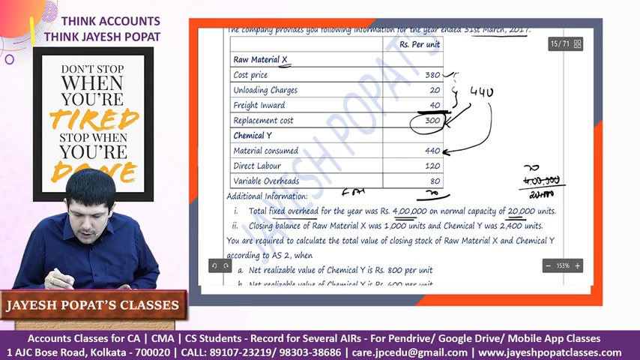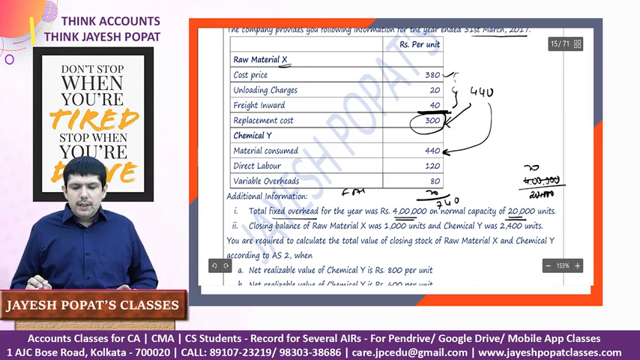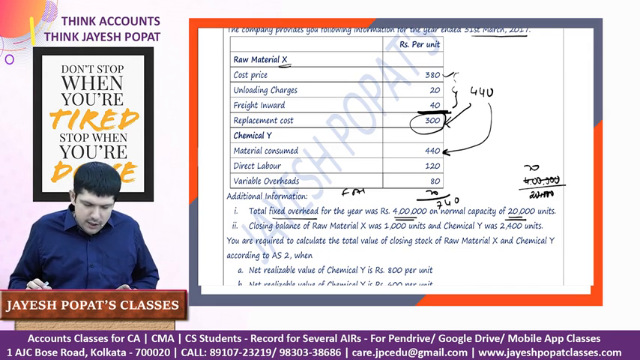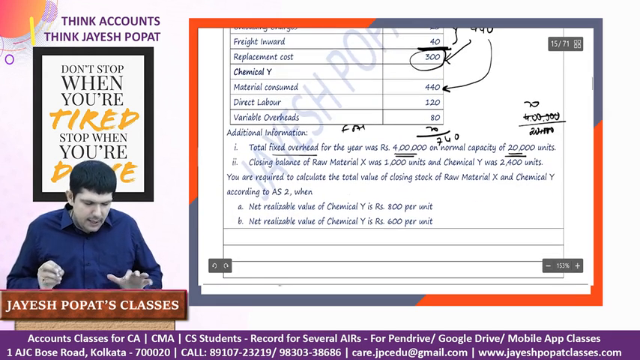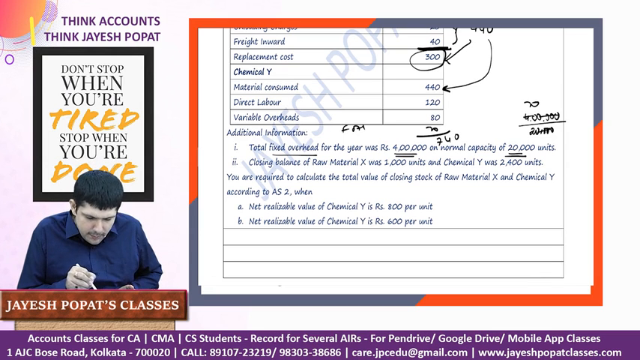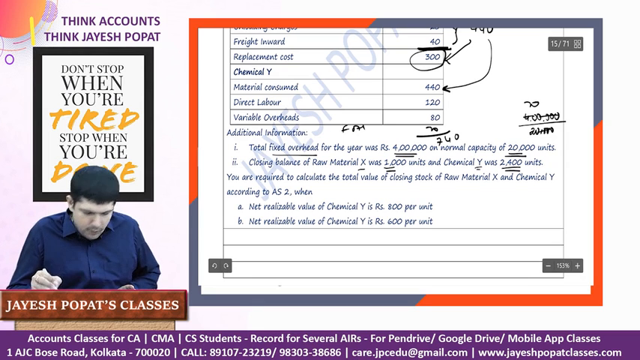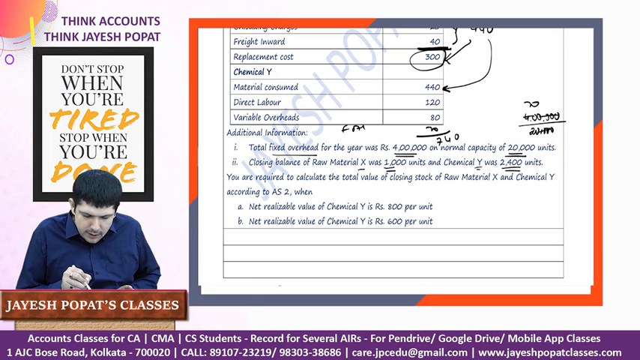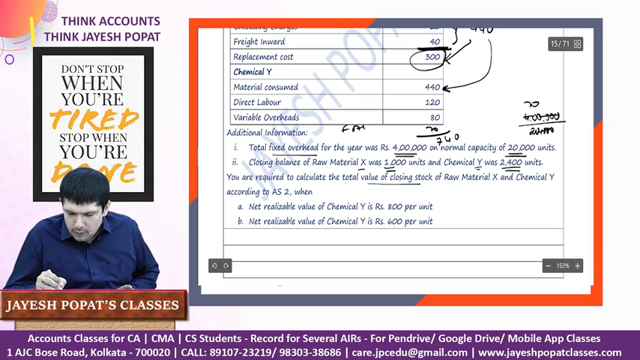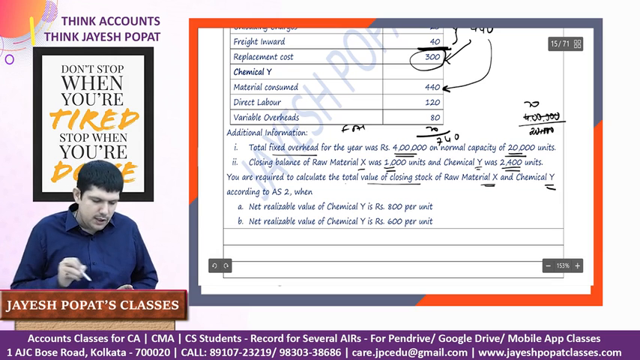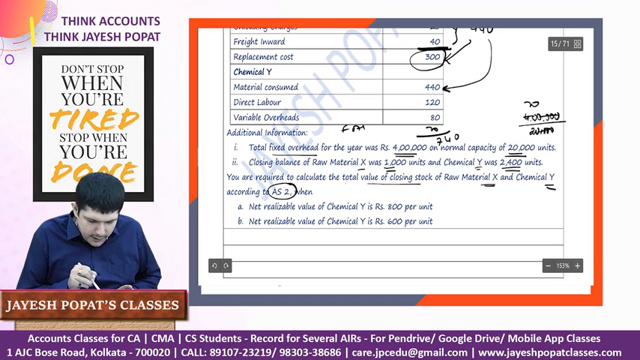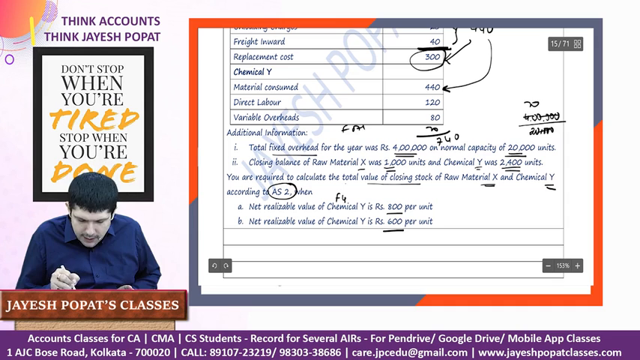So total cost of finished goods is basically 740 works out to be the total cost of the finished goods, right? Then we see that the closing balance of raw material X is 1000 units, finished goods is 2400 units. You are required to calculate the total value of closing stock of raw material and the finished goods according to AS 2 when the net realizable value of chemical Y, which is the finished goods, is 800 and 600.